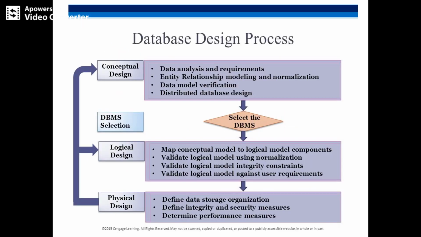Now we will move to the database design process. The database design process will include 4 steps. The first step is requirement specification, the second step is conceptual design, the third step is logical design, and the fourth step is physical design. This is how we are going to design our database. Please remember, the database design process has 4 steps: requirement specification, conceptual design, logical design, and physical design.